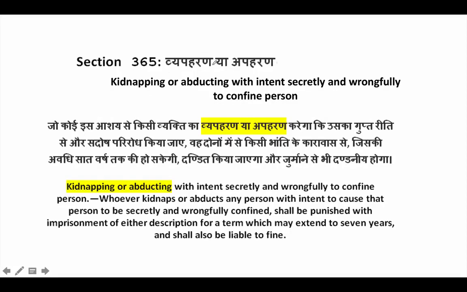Then we have section 365, which is kidnapping or abducting someone. See, there is a difference between kidnapping and abducting. It's a small difference.